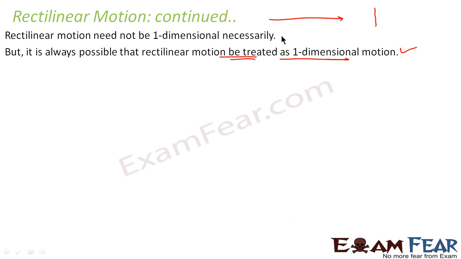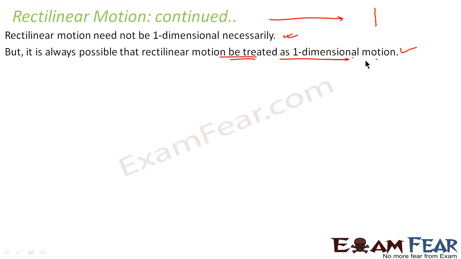The first statement states that it is not necessary that the rectilinear motion should have a specific direction along x-axis or y-axis. The second statement states that it can be along any direction, but it is always possible for us to represent it along x-axis or y-axis.